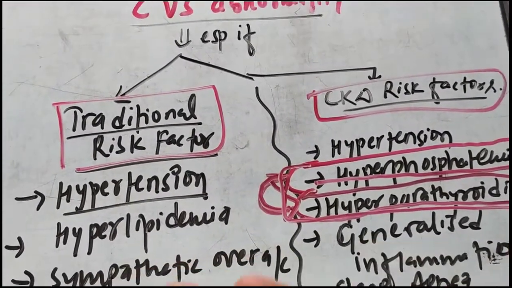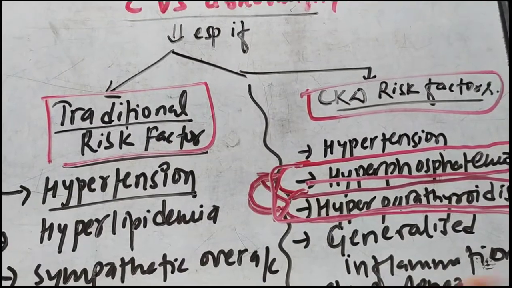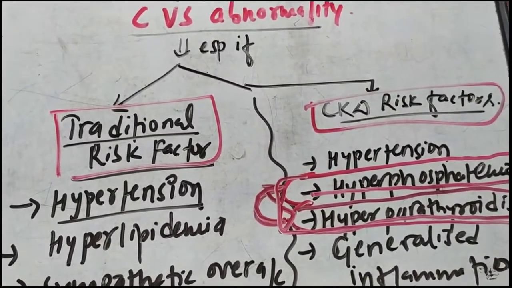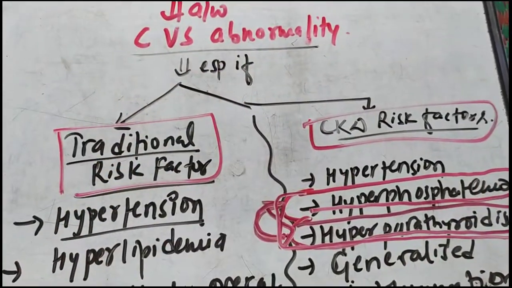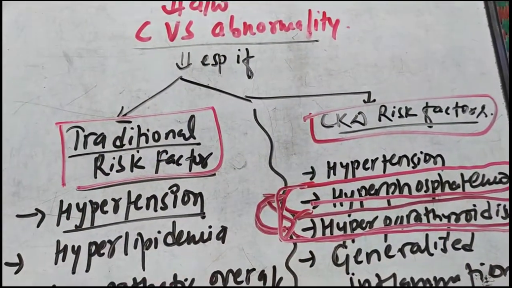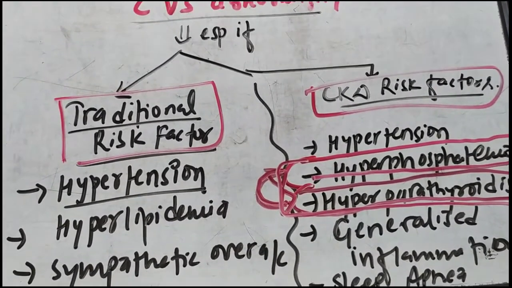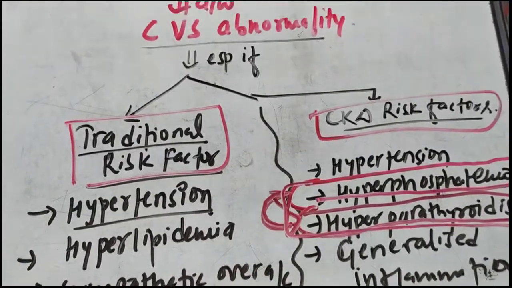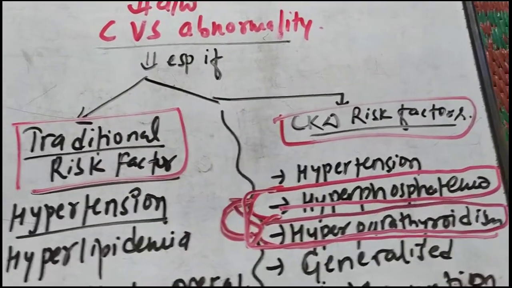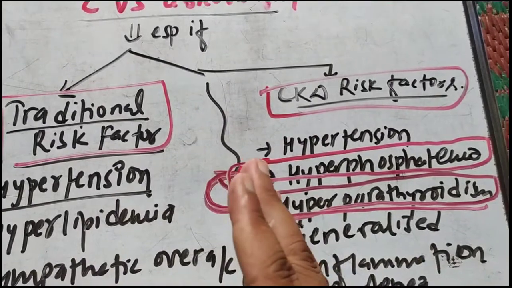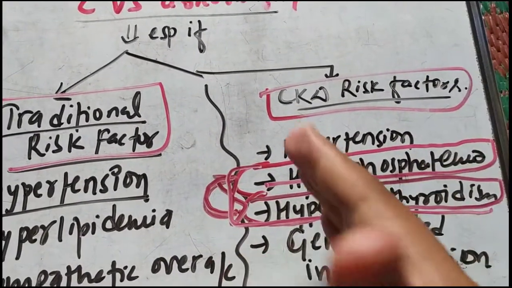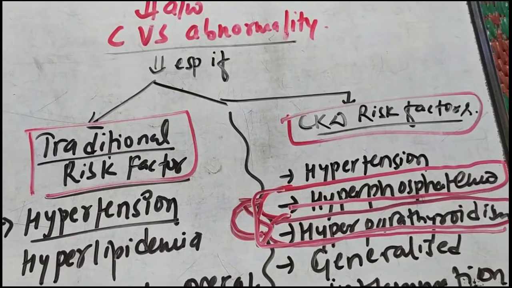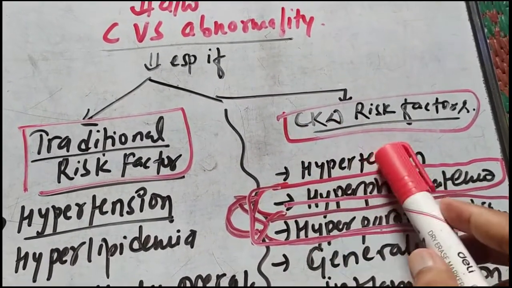If the person has hyperlipidemia, hypercholesterolemia, or hypertriglyceridemia from before, then he may have CKD, and after CKD the hyperlipidemia can be worsened, and especially the sympathetic overactivity is also worsened on development of CKD. Now, if the person has hypertension after the development of CKD, then this is also one of the cardiovascular abnormalities.